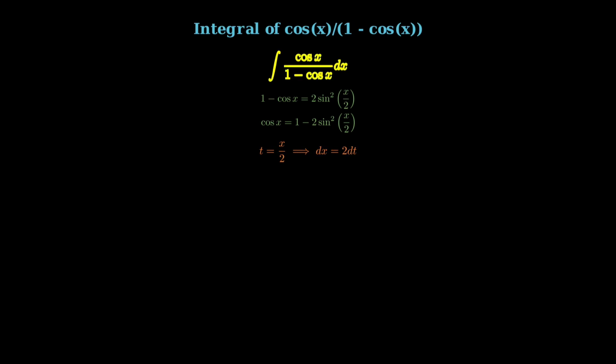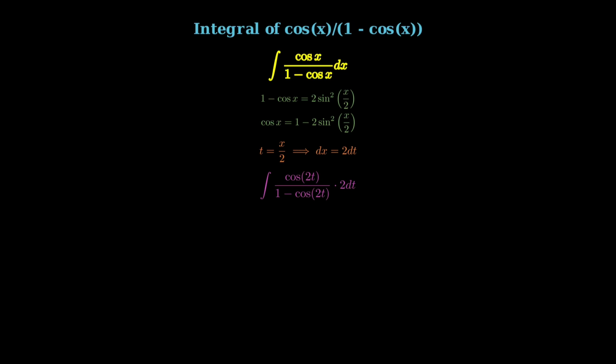Now we'll make a substitution to simplify the angles. Let t equal x over 2. This means dx becomes 2 dt. This substitution will help us work with simpler angles. After substitution, our integral transforms to the integral of cos 2t over 1 minus cos 2t, times 2 dt.